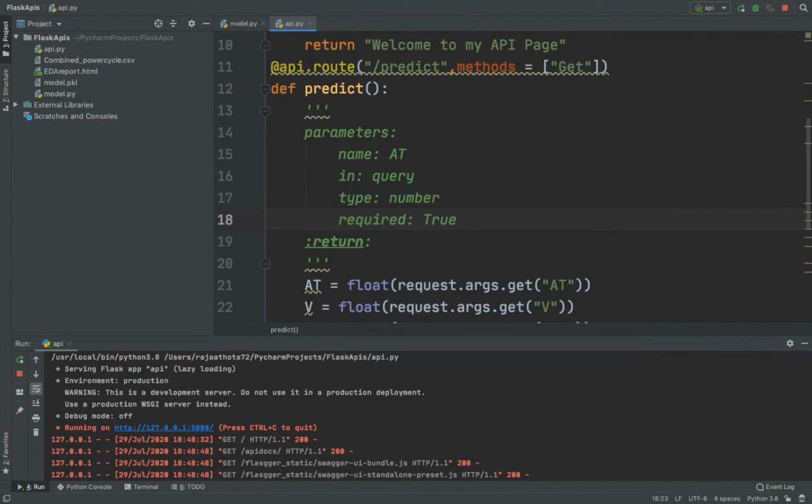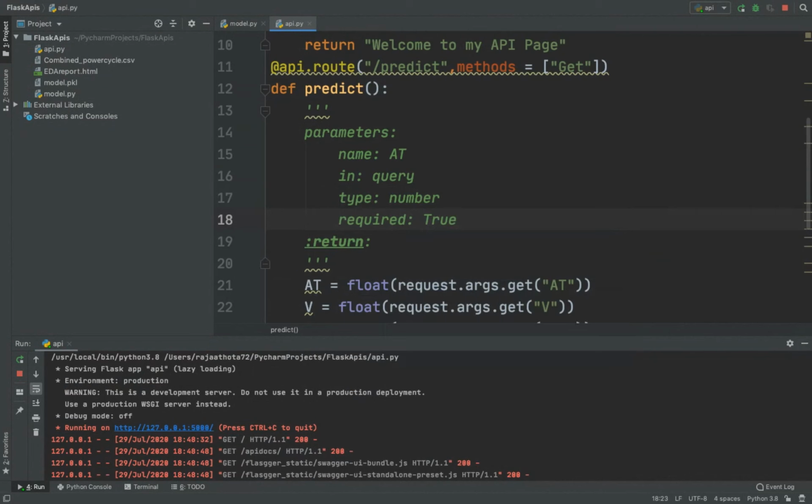So actually, whenever we open our Swagger API, it shows that there are no operations defined. That means we haven't defined any operations in it. Now, what operation I want to define is that I want to take input from the user. So for that, I want to create text boxes. In order to create the text boxes or input boxes, I need to follow this pattern.